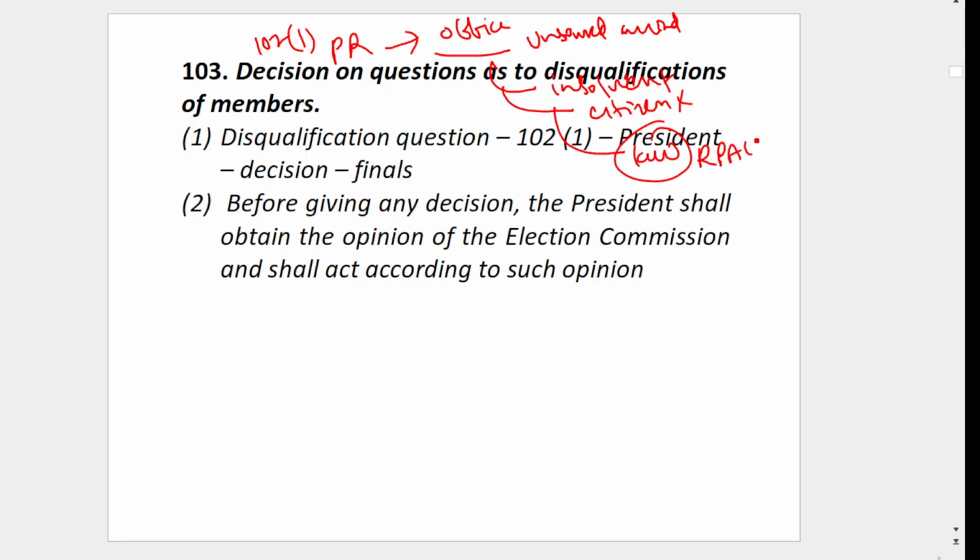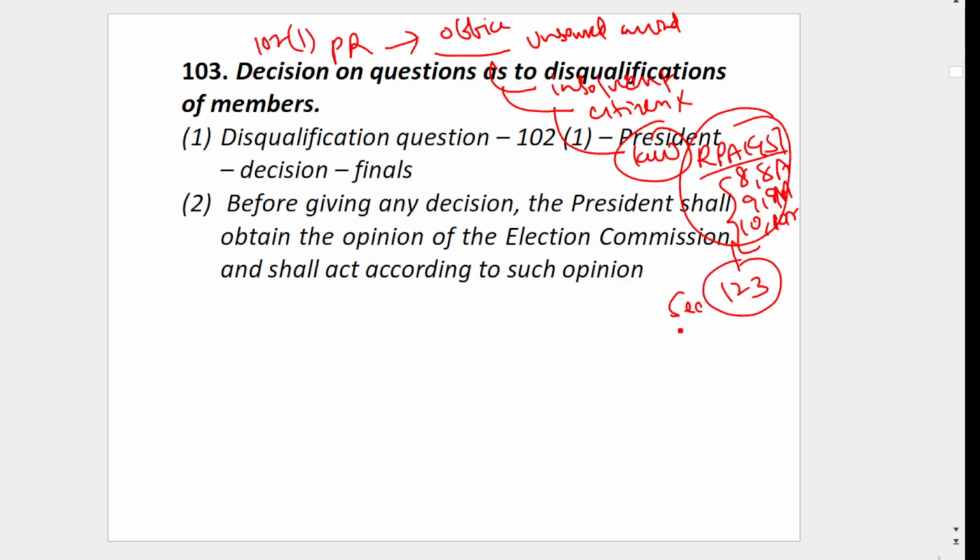So here the RP Act 1951, sections 8A, 9A, 10A, gives some offences. Of course, section 123 also gives some electoral corrupt practices. So this is decided by the president.